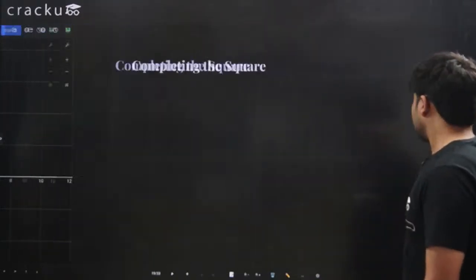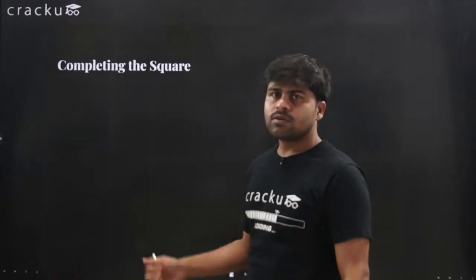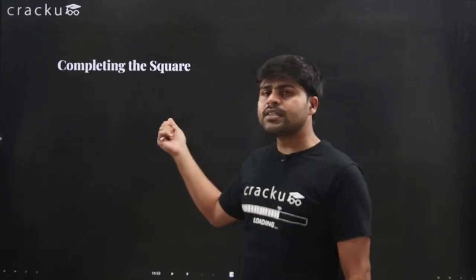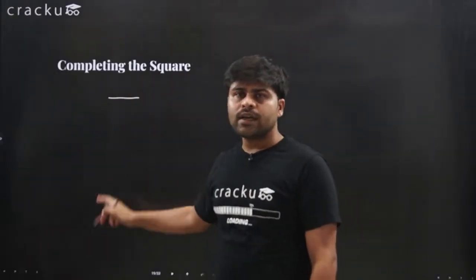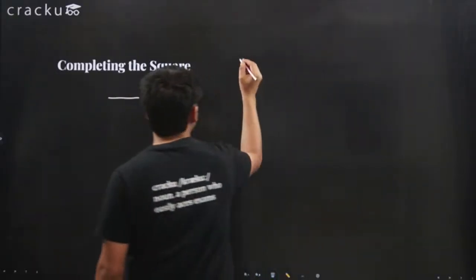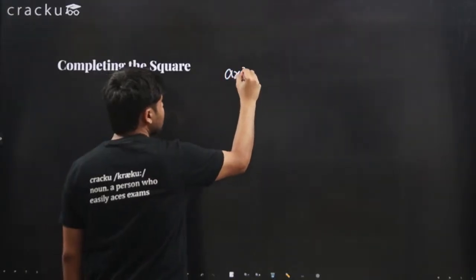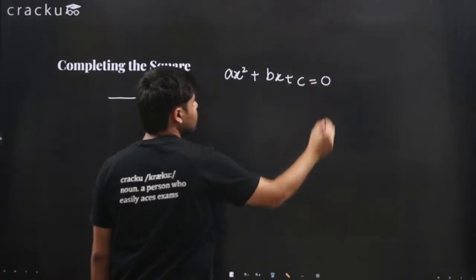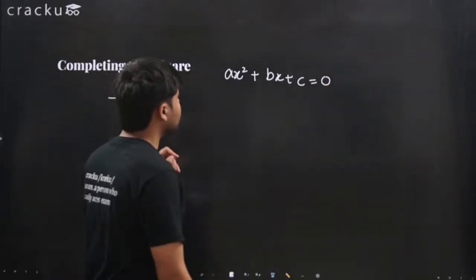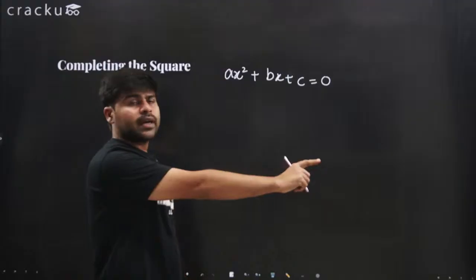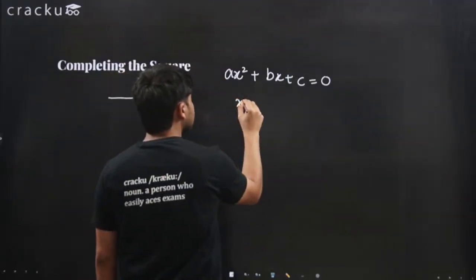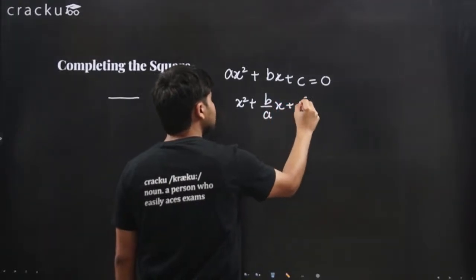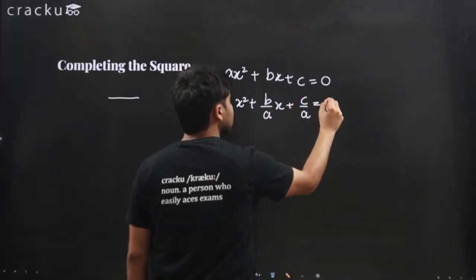Okay, completing the square. So here's another method to find the roots of the quadratic. How do we exactly go about completing the square? It's a very simple method, right? Consider the quadratic equation ax squared plus bx plus c equals 0. What we will do is divide the whole equation by a. So this will be x squared plus b upon a x plus c upon a equals 0.